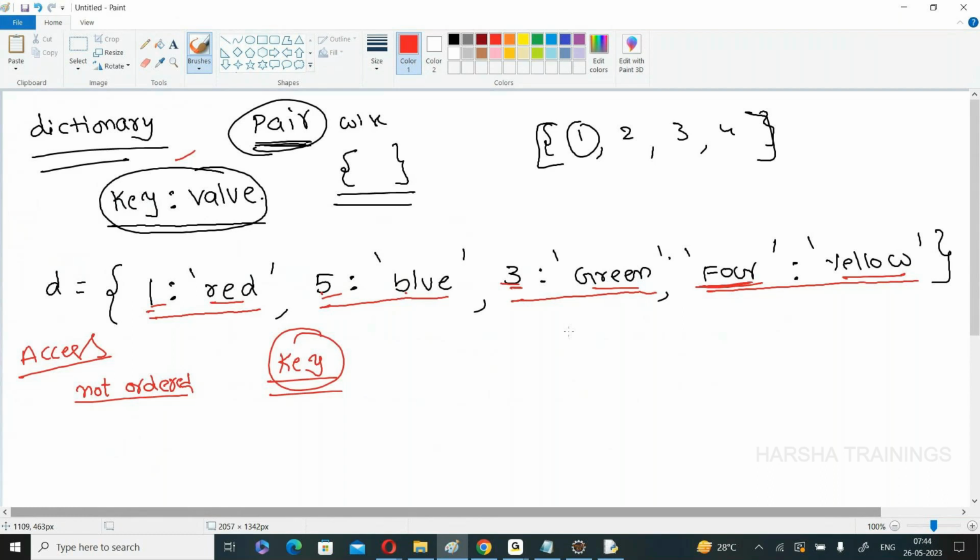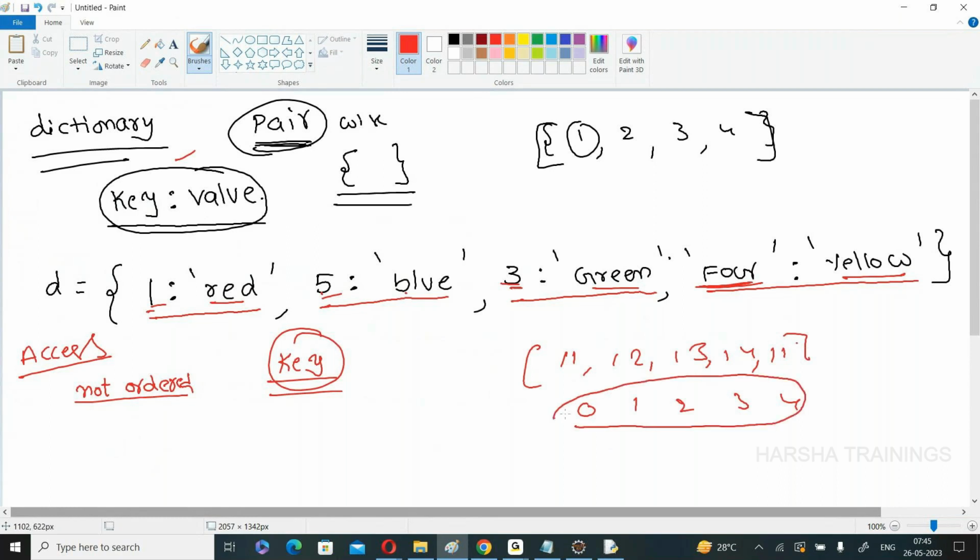No. Why? If the index is duplicated, that is my intention. For example, 11, 12, 13, 14, 11. 0, 1, 2, 3, 4 only. Suppose if these indexes are duplicated, here also 0. Now L of 0, what is the answer? 11 is the answer or 14 is the answer? I think you got it. In any situation, the values may be duplicated, but the indexes are not duplicated. Why? If we duplicate the index, it is not possible to access the element.